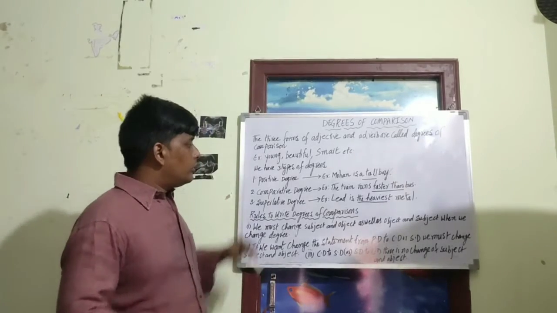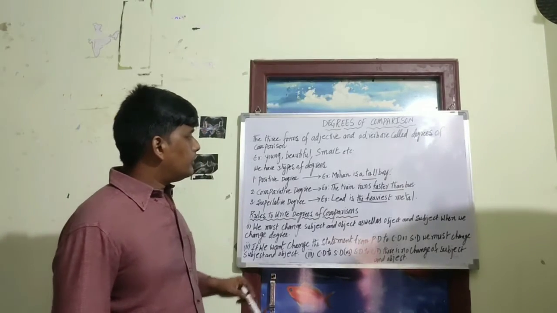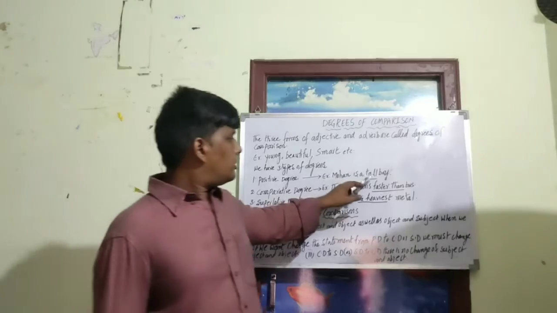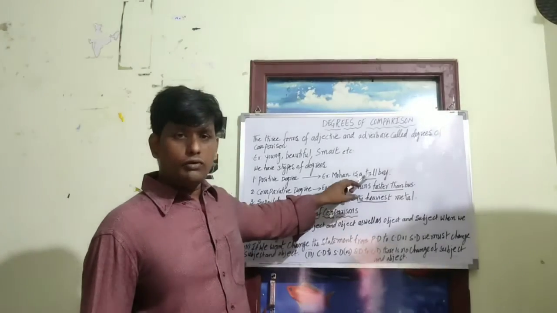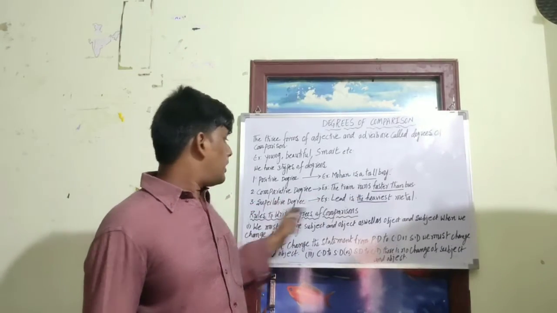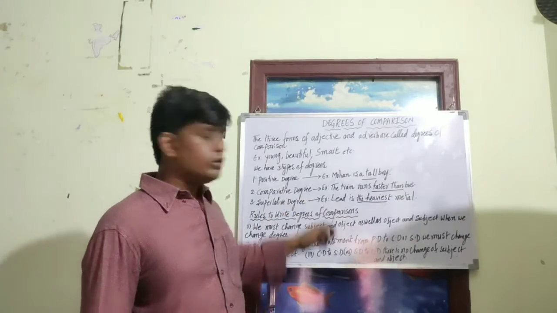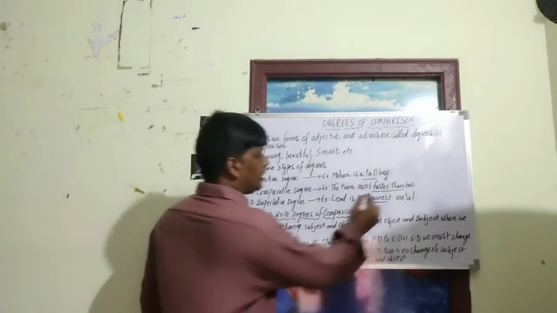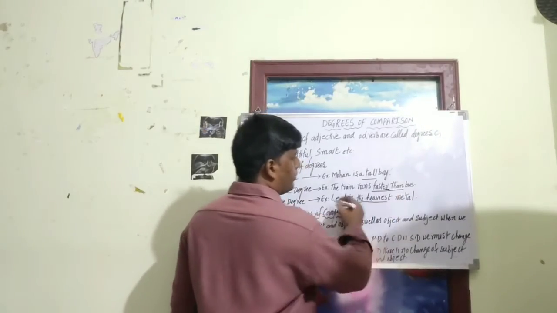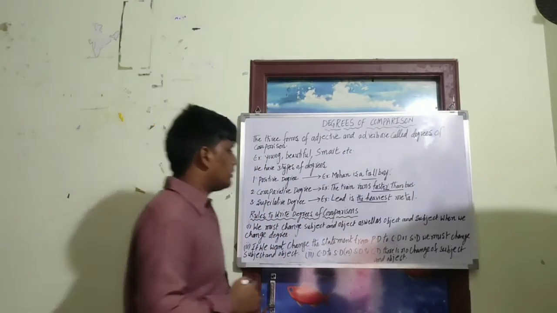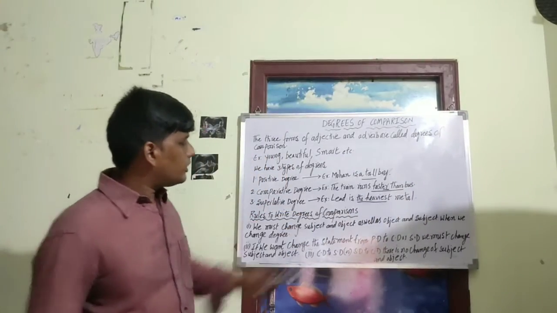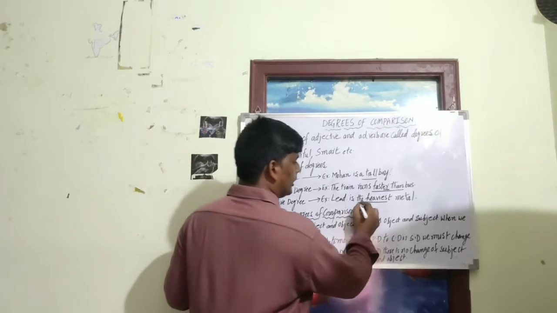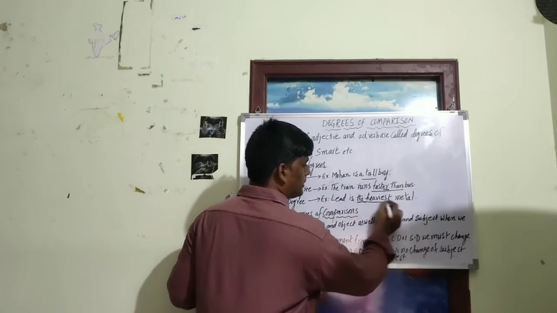If you observe very carefully, in a positive degree you see only one adjective, tall. But in the comparative degree, you can see that "er" is there, as in faster. And in the superlative degree, you can see the article "the" plus the "est" form.